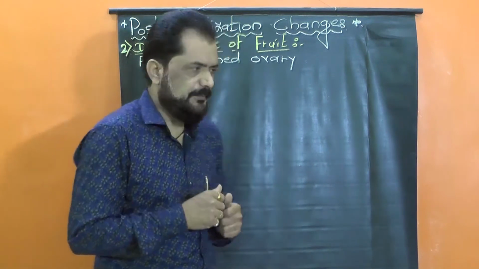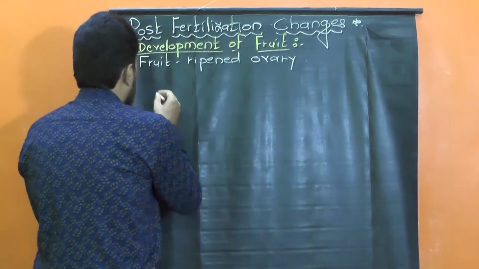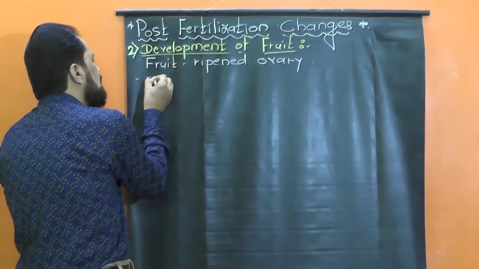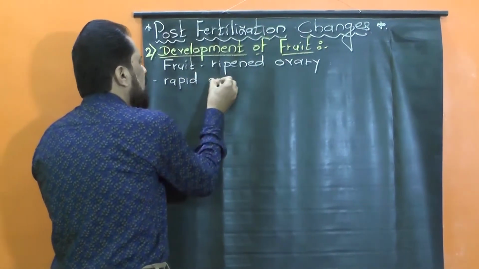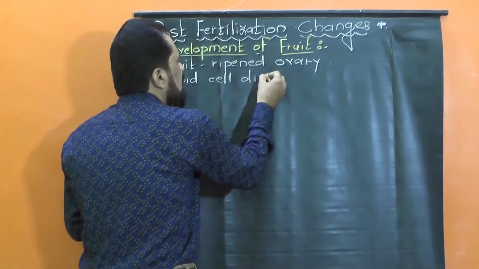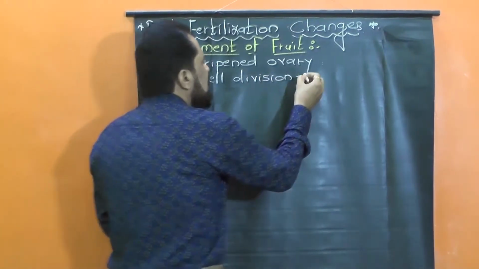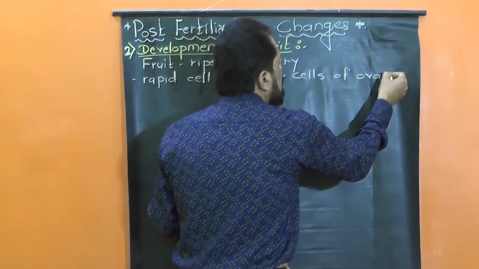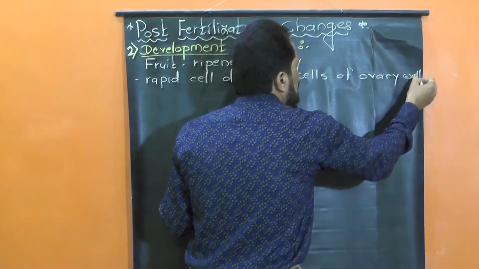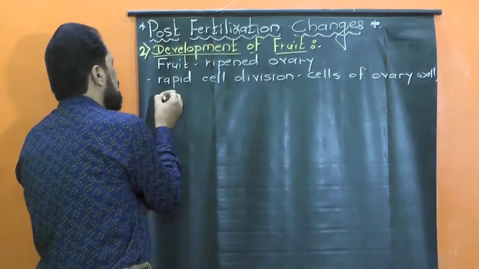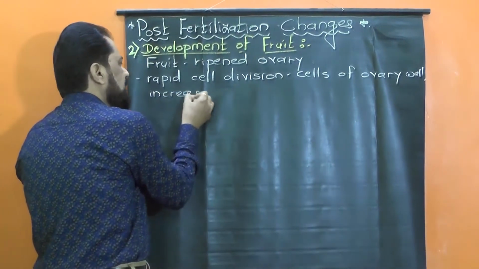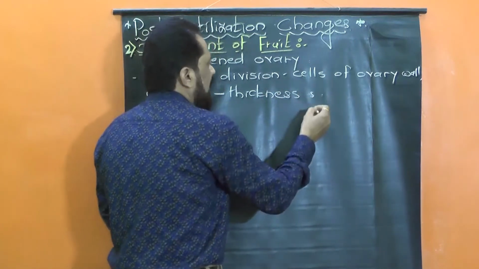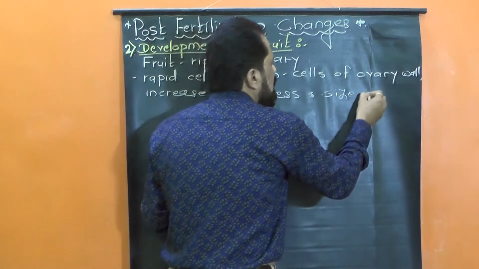Now initially, those different plant growth hormones stimulate rapid cell division of the cells of the ovary wall, and thus there is an increase in the thickness as well as size of the ovary.